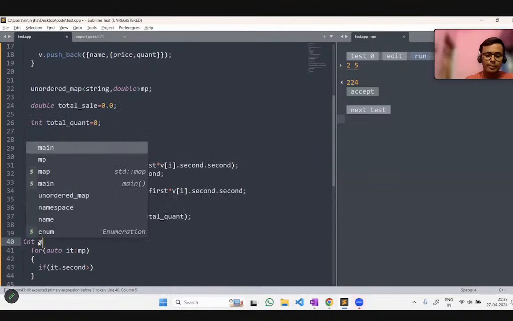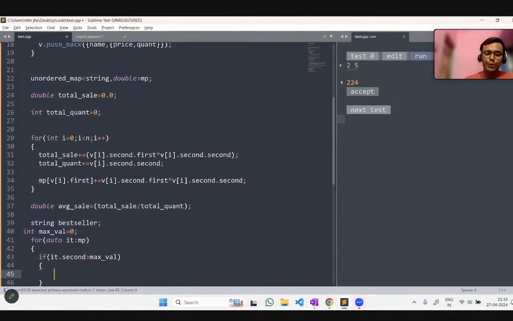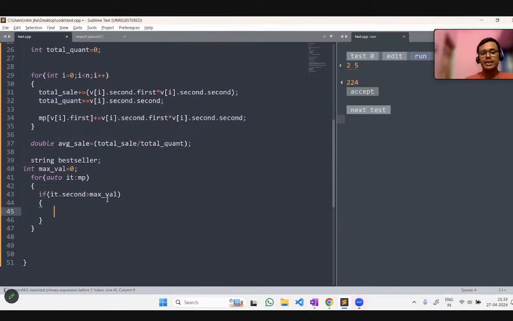Int max, max val, which is initially 0. If IT dot second is greater than max val, then I got a new fruit which is greater than the previous selling value. So that would be my greatest selling product. So best seller will be assigned IT dot first.